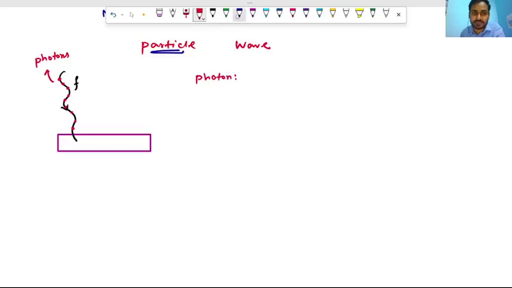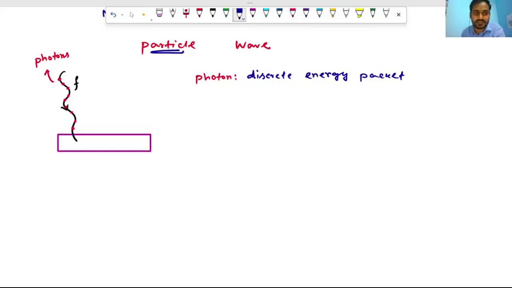And how do we define a photon? A photon is nothing but a discrete energy packet. Okay, so it is a packet of energy that flows.